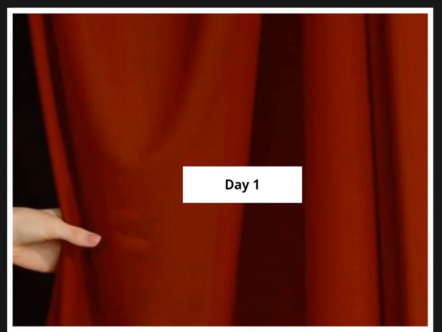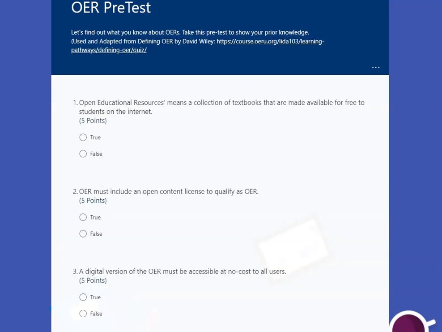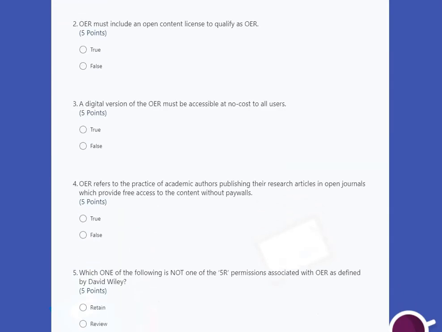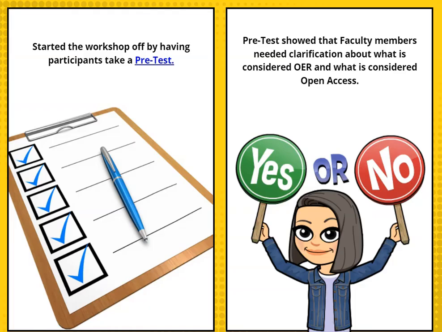What did our journey entail? Let's find out. We started by giving our participants a pre-test, and this pre-test was just to see what our faculty knew about OER and what they didn't. This pre-test consisted of 8 questions, and you can have a copy of it at the end of this presentation when I give the link. Our pre-test yielded some interesting results. It showed us that our faculty really needed clarification about what is considered OER and what is considered open access.